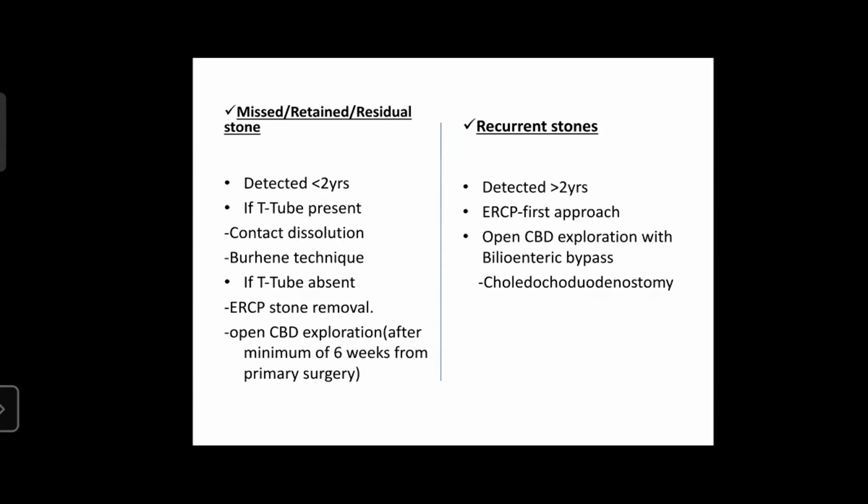If the T-tube is absent, an ERCP stone removal has to be attempted, or else a re-exploration has to be done a minimum of 6 weeks from the primary surgery. In case of recurrent stones, which are defined as stones detected more than 2 years from the intervention, ERCP is the first line of approach, and open CBD exploration with bilioenteric bypass has to be done if it fails. In this case, a choledochoduodenostomy is often done.